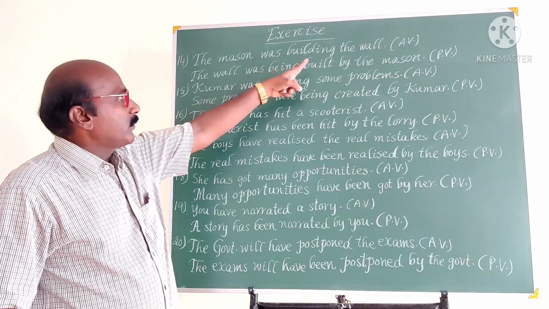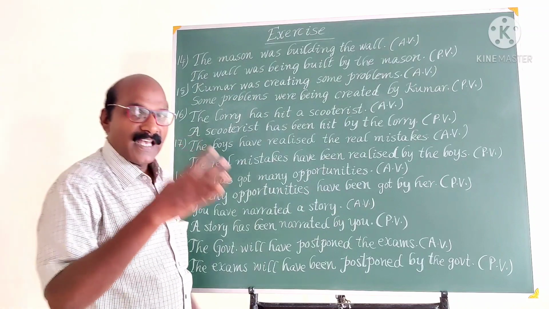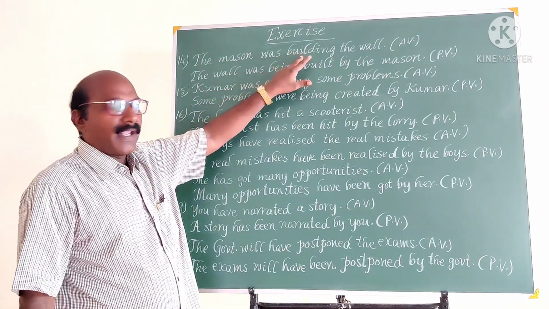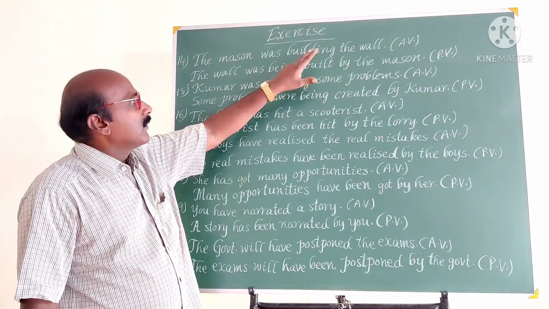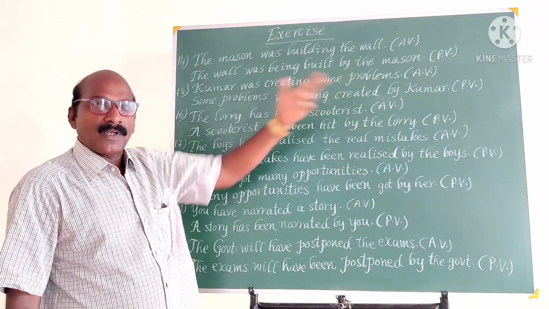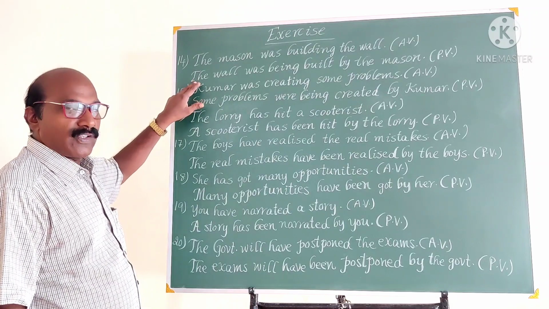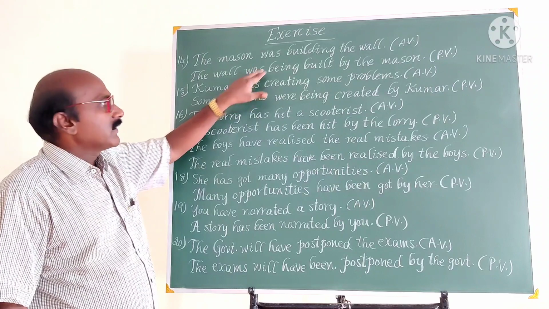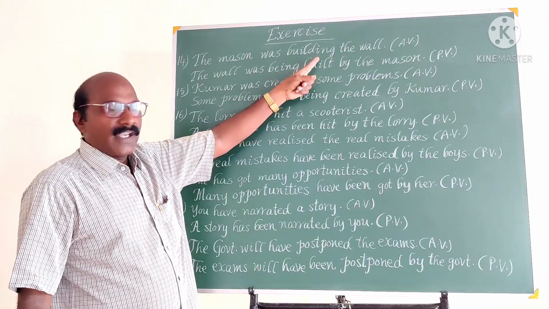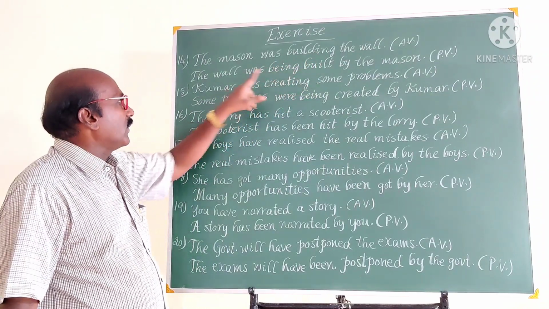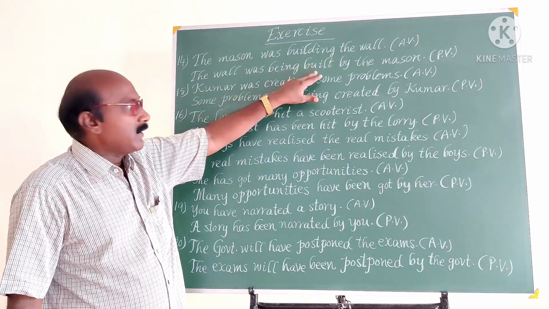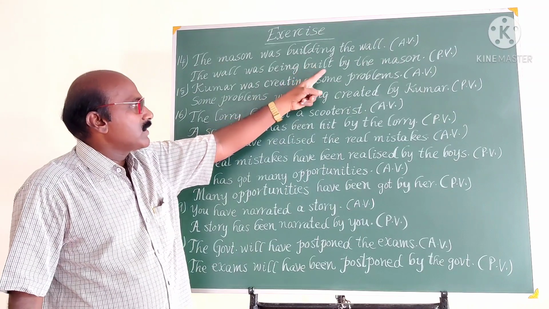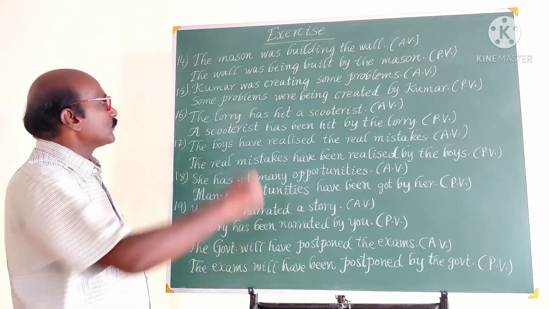The mason was building the wall. This is active voice. Here the mason is the subject. Was building, verb, the wall, object. Object becomes subject while changing the active into passive. The wall, then past be form was, the verb is with the ing form, so use being. The wall was being built, V3, built. The wall was being built by the mason.